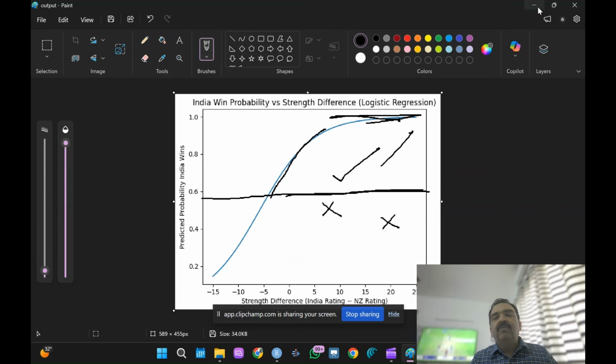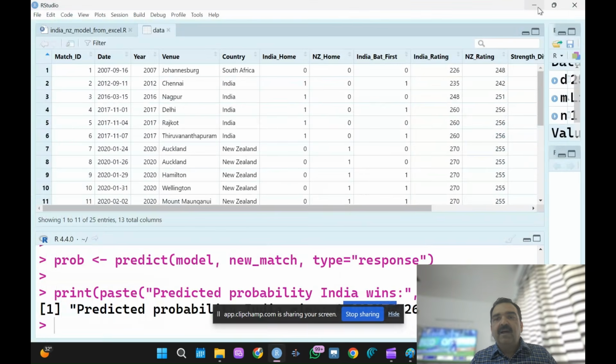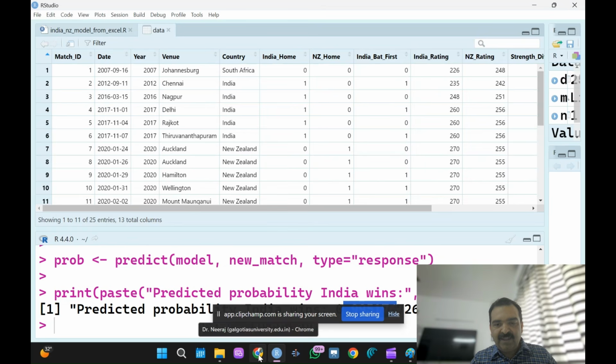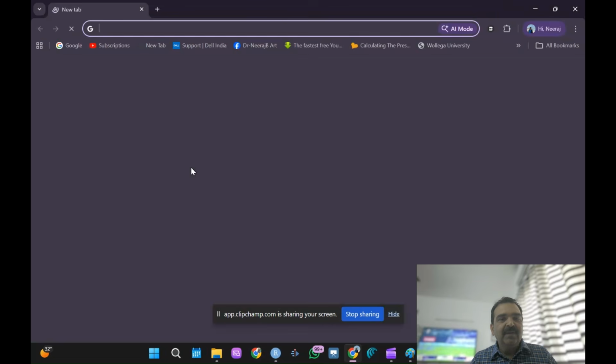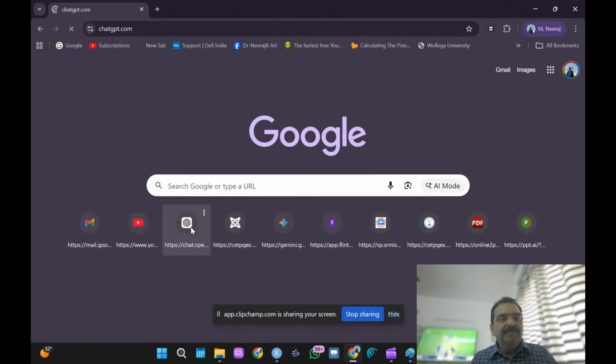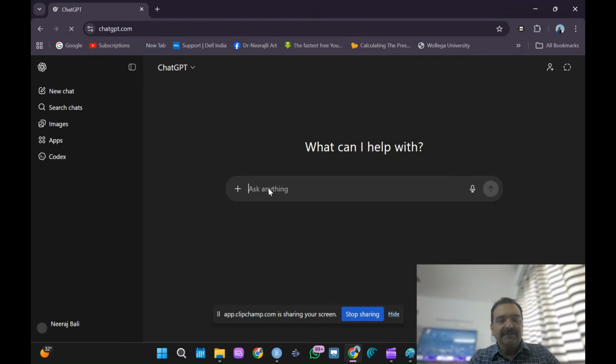So I have already told you how to calculate the sigmoid function, some numericals we did in the class. If you have any doubts in this, you can ask me. And how I got this data, somewhat I've used a little bit of AI, but I have cross-checked for accuracy, and somewhat it is okay, I think so. The data is okay.